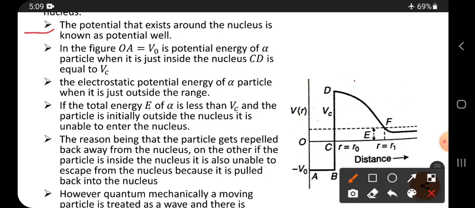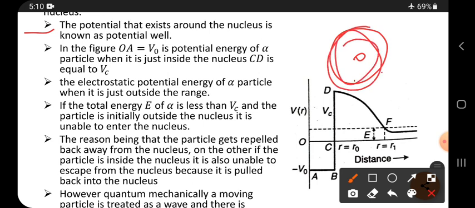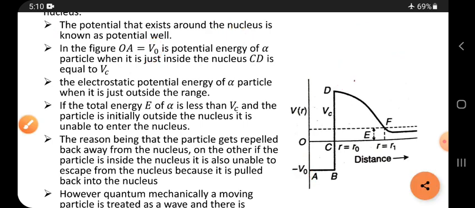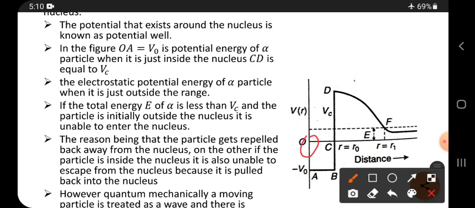Now, the potential that exists around the nucleus is known as the potential well, right? That potential well is a negative term, so here we have to write minus V naught. Sorry for that, it is minus V naught, instead of OA.